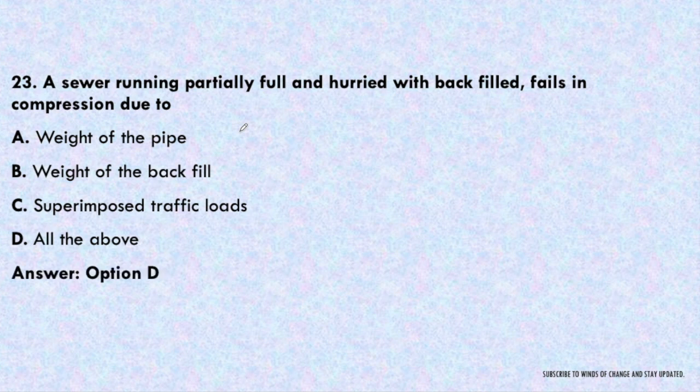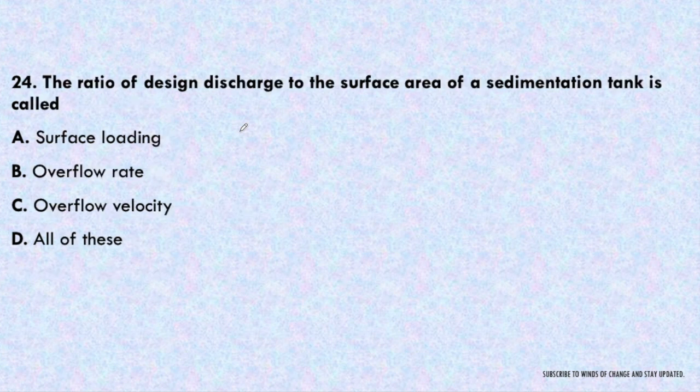All the factors will be effective here. Weight of the pipe will be effective, weight of the backfill will be effective, as well as superimposed traffic load. All these will provide compression onto the pipe. So all of the above will be the correct answer. Next question. The ratio of design discharge to the surface area of the sedimentation tank is called design discharge.